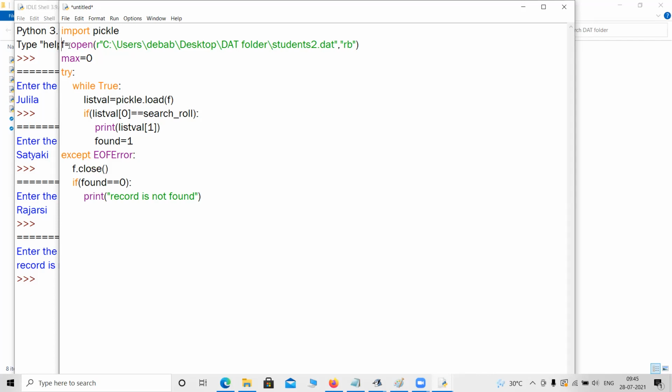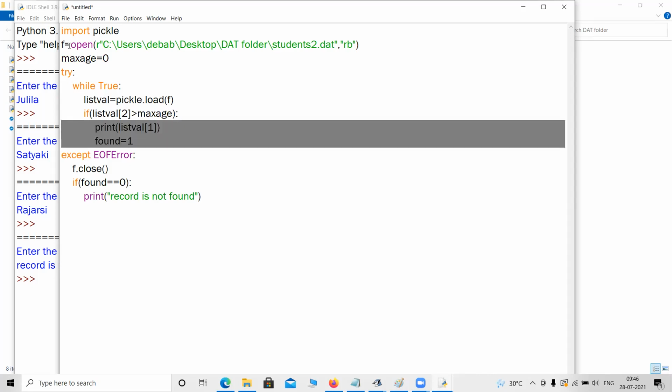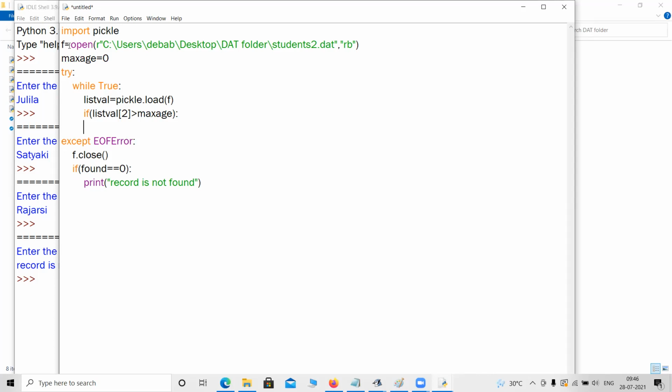Okay, so let me write it like max age equals to 0, say. So I do not need to compare here like this. So age is in the third column. So if list val 2 is greater than max age, it is like a normal program we have already done in previous classes. So if it is greater, max age will be list val 2. That's all.